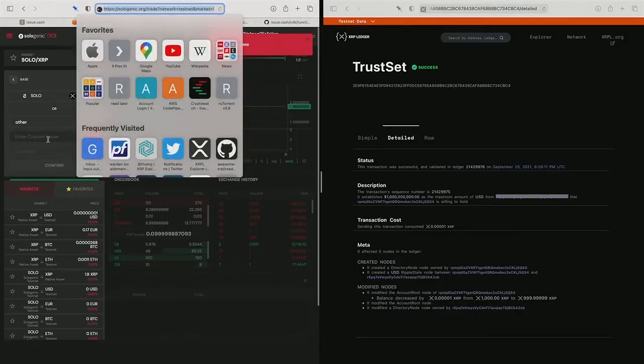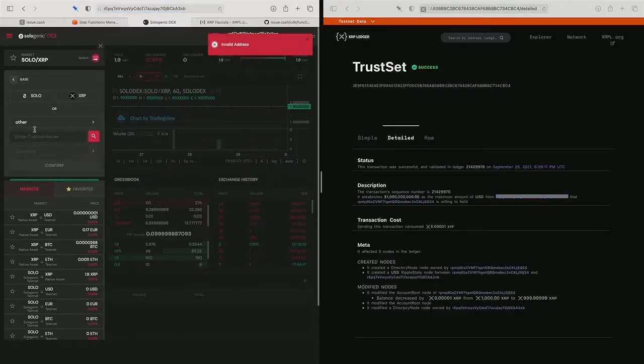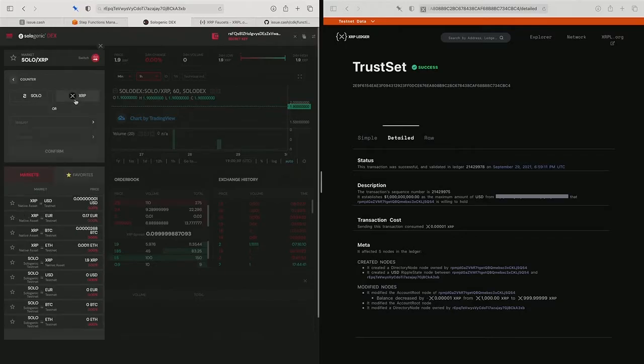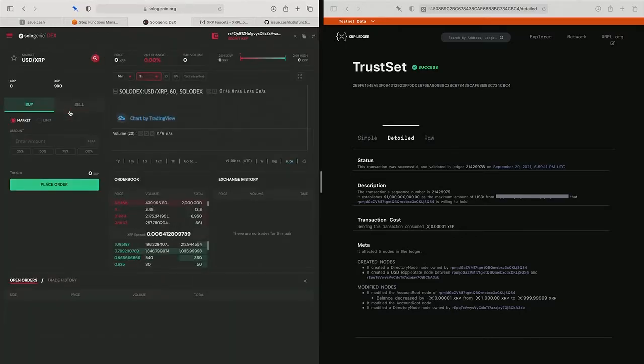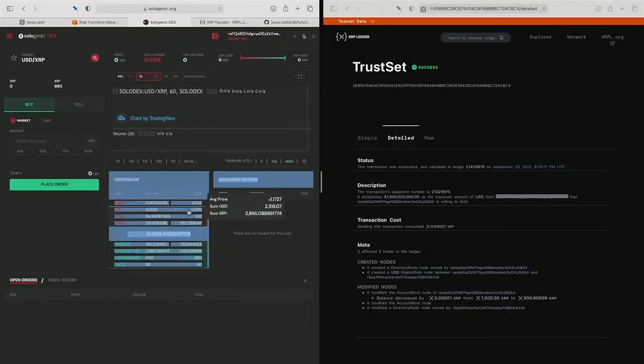Am I on the testnet? There we go, USD. And then we'll do counter of XRP, because right now I'm just grabbing USD and XRP. As orders are generated, we'll see these numbers move.